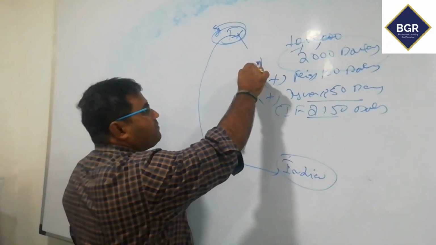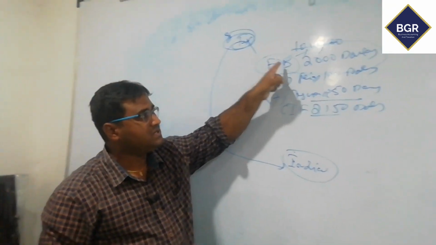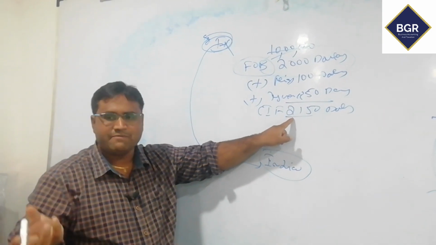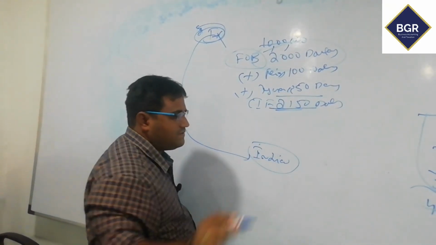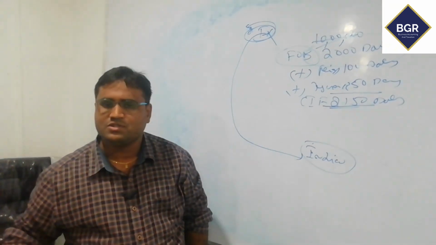So whatever product you purchased at FOB value, if you incur freight and insurance, it is converted into CIF value. Yes sir, $2,150 is the CIF value. Whether customs duty is charged on this price?